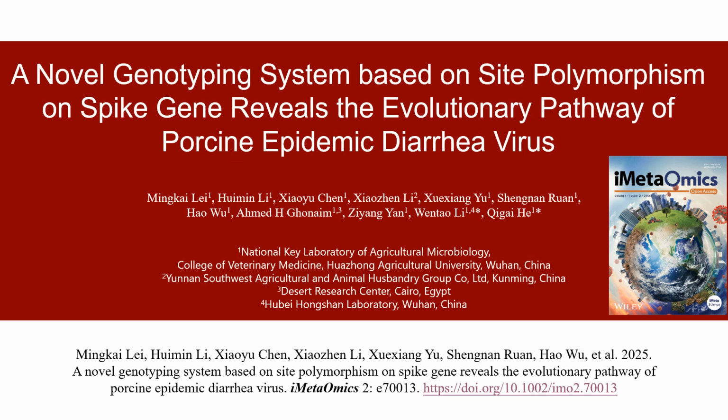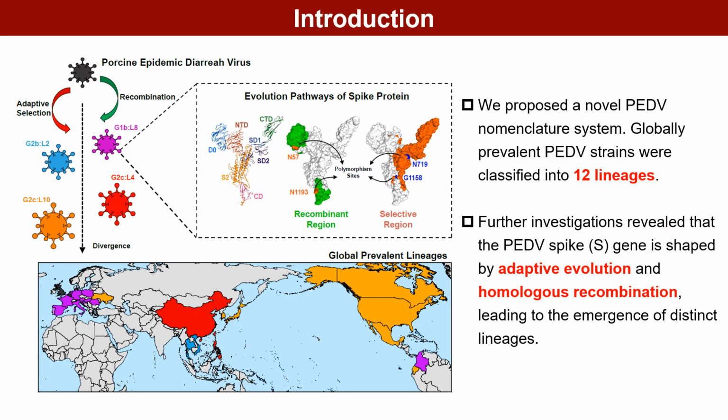I'm honored to introduce a novel genotyping system for porcine epidemic diarrhea virus, PEDV, based on the polymorphism sites on the spike protein gene. PEDV is a major pathogen threatening the global pig industry, mainly causing diarrhea in newborn piglets with high mortality rates. PEDV strains are evolving rapidly worldwide, but the underlying molecular mechanisms remain unclear. Based on genetic analysis, we proposed a new PEDV genotyping system.